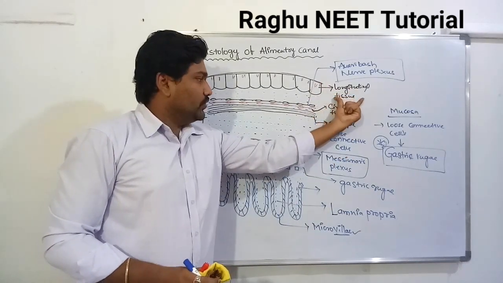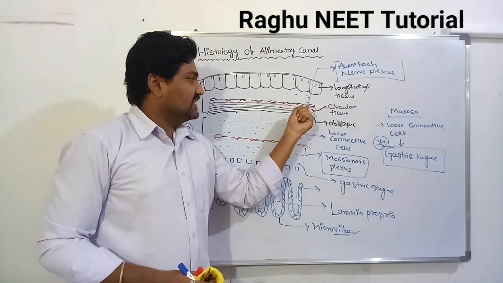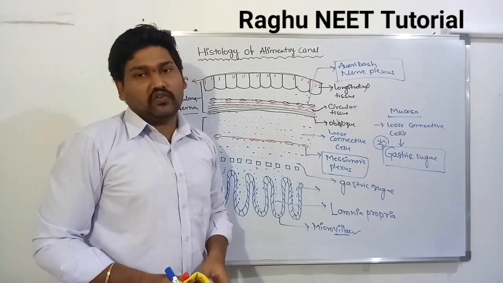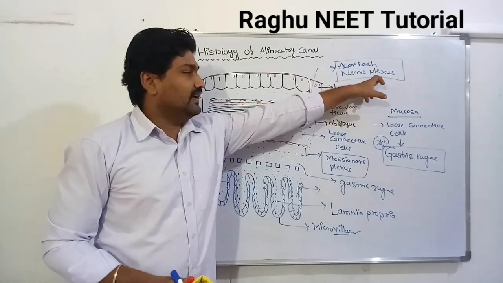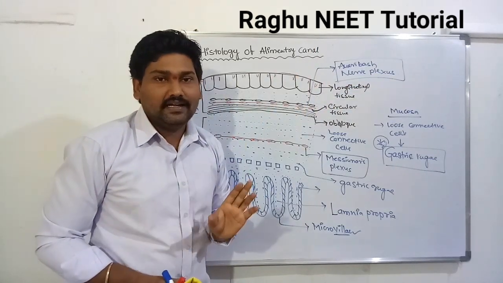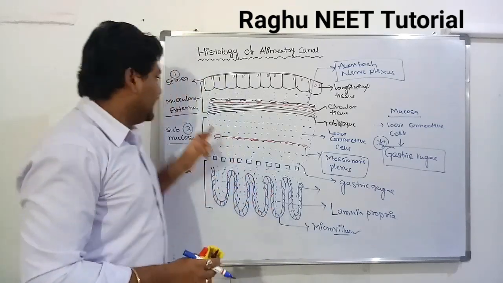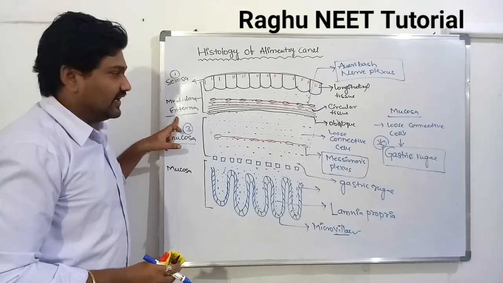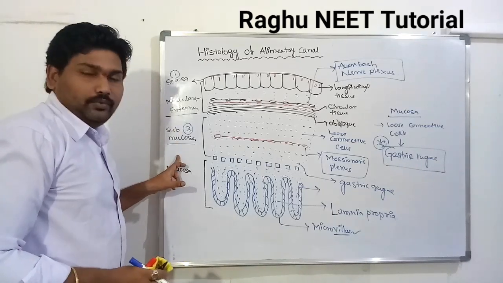In between the longitudinal and circular layers is a nerve plexus called Auerbach's nerve plexus. The very important Auerbach's nerve plexus is located between the longitudinal and circular layers of the muscular externa. Clear?